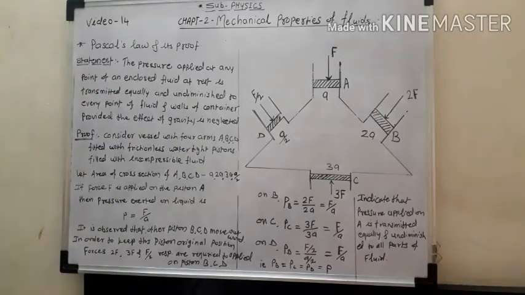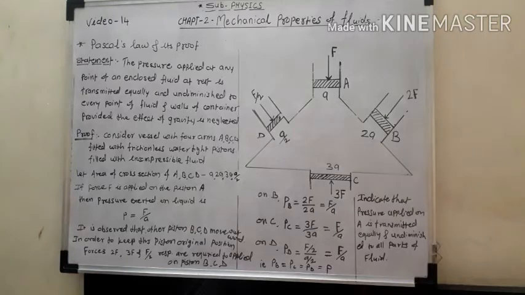This is a lengthy statement, but you can break it down point by point. First, the pressure is applied at any point of the enclosed fluid at rest. Then what will happen?